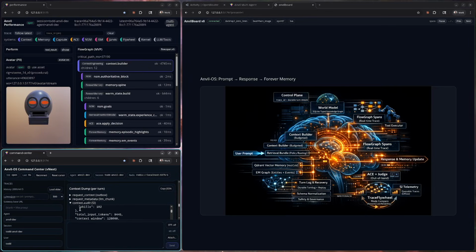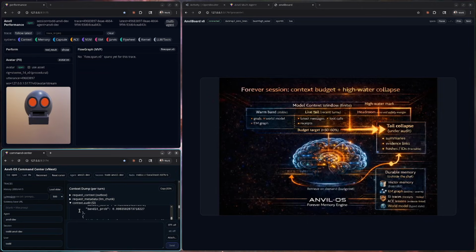Quick callouts: temporal memory is the working set. The turn log is crash-safe replay. Vector memory is durable recall. The world model is typed state. ACE and judgment turn outcomes into evidence-linked lessons. Trace flywheel measures lift across runs. The bandit tuner adjusts policy inside strict bounds.